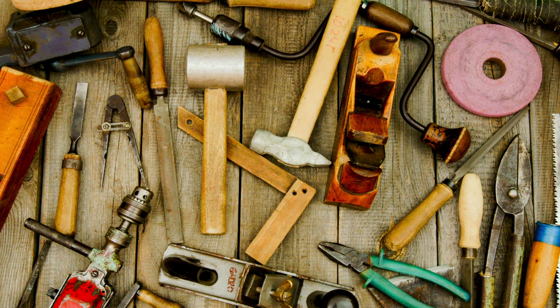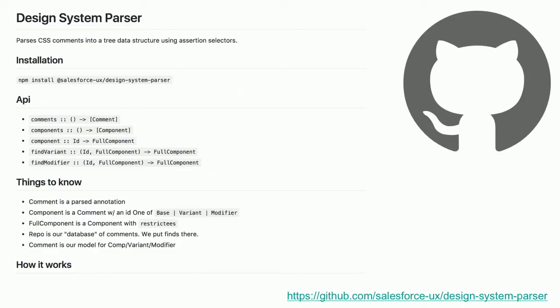So I'm going to finish up here and share a few tools that we use. One is the design system parser. It will go through all your comments in your system and create that rows tree for you in a JSON structure so you can go ahead and implement your own stuff. So if you have a design system or your own CSS system, you can use this tool to create that data structure.